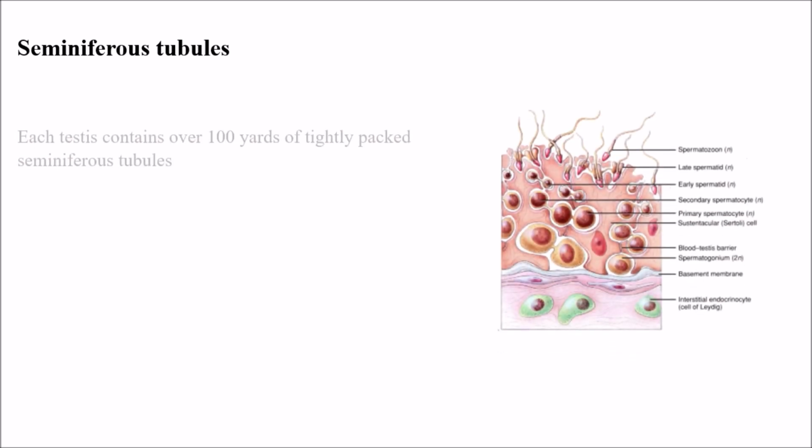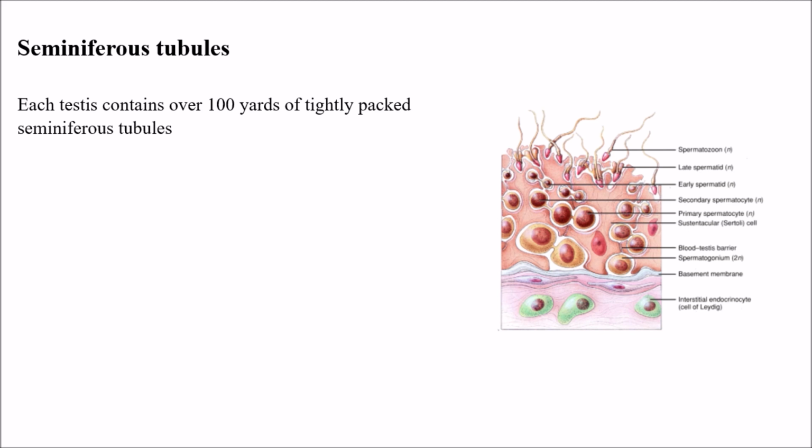Next, coming to the next point, that is seminiferous tubules. Whatever the pronunciation may be, seminiferous tubules. Each testis contains over 100 yards of tightly packed seminiferous tubules. So how many are present in each testis? There are over 100 yards of tightly packed seminiferous tubules.